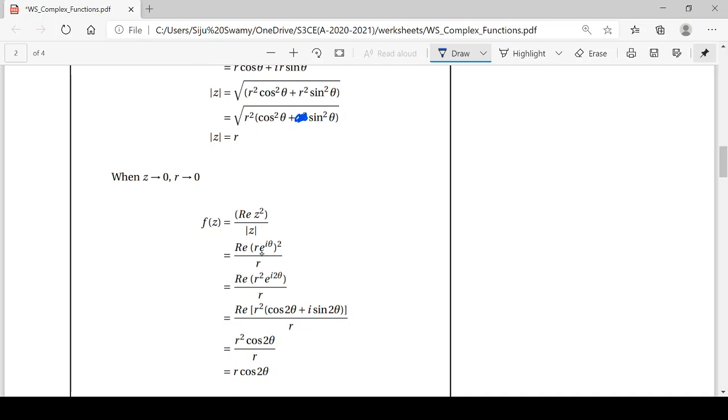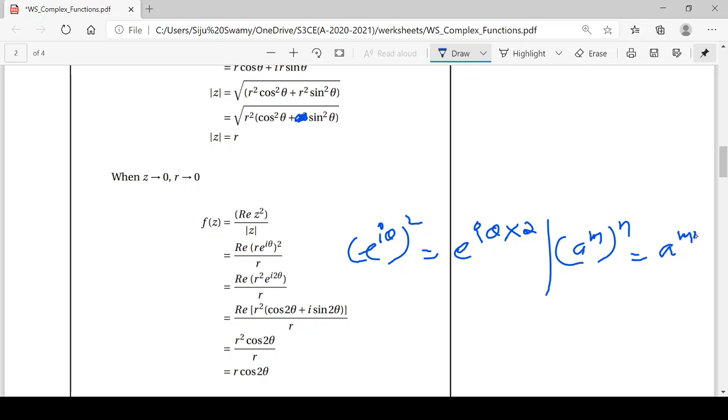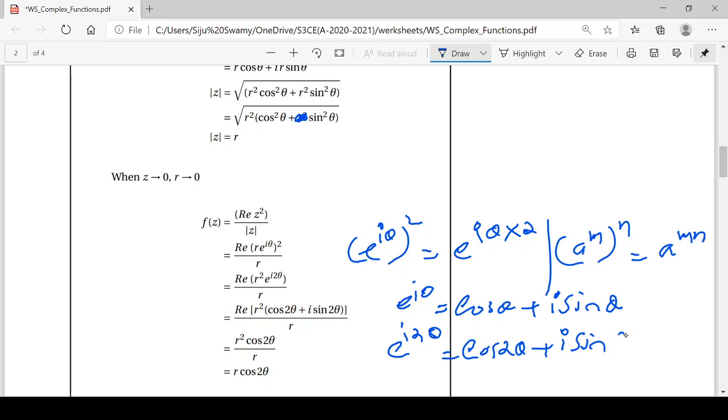Real part of z square: r e raised to i theta whole square, that is r square e raised to i 2 theta, because e raised to i theta the whole square is equal to e raised to i theta into 2. The reason is a raised to m the whole raised to n is equal to a raised to mn. Then what is e raised to i 2 theta? We know e raised to i theta is equal to cos theta plus i sin theta. That is Euler's formula. So e raised to i 2 theta, instead of theta, you just put 2 theta: cos 2 theta plus i sin 2 theta.